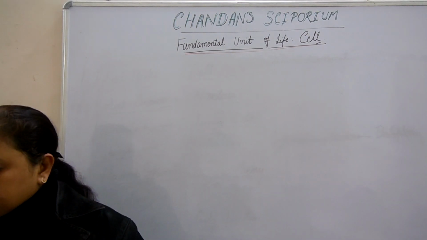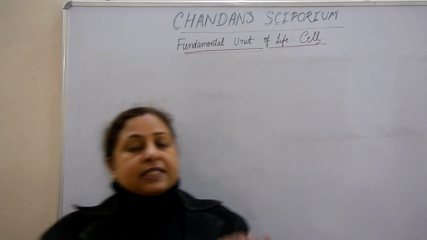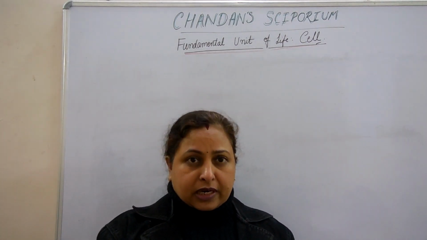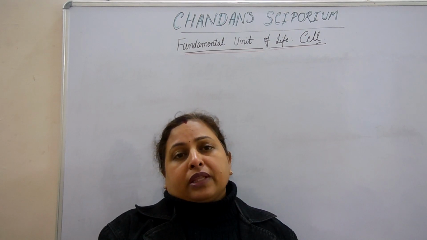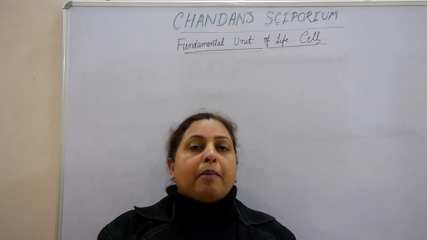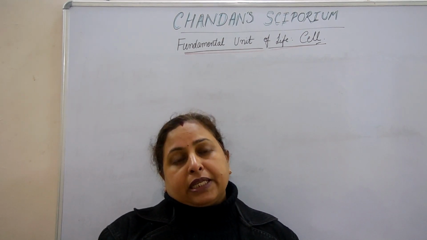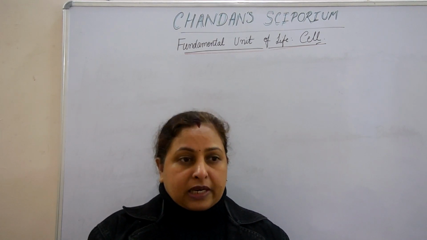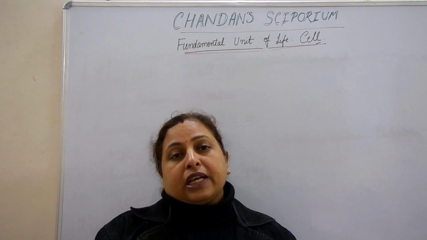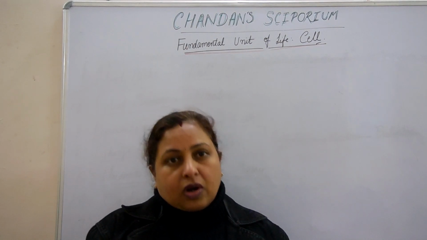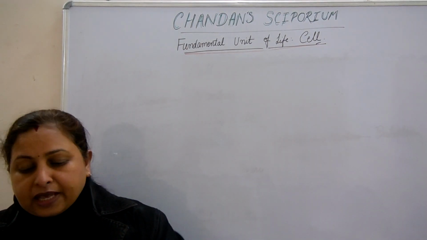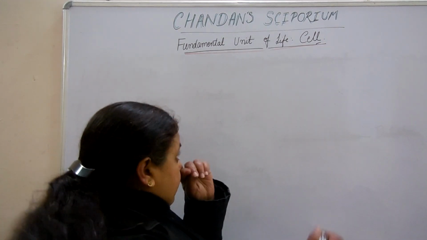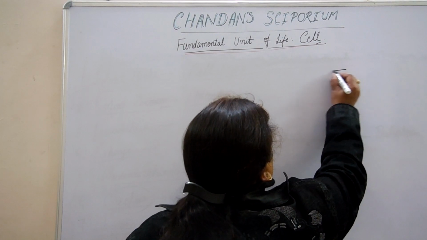Next is the cell organelles. Cells have different components within them, which are called cell organelles. You must be knowing the names of some cell organelles: mitochondria, Golgi apparatus, nucleus. These all are cell organelles. The tiny organs of the cell are called cell organelles. Next, I am starting with the structure of different components of the cell.